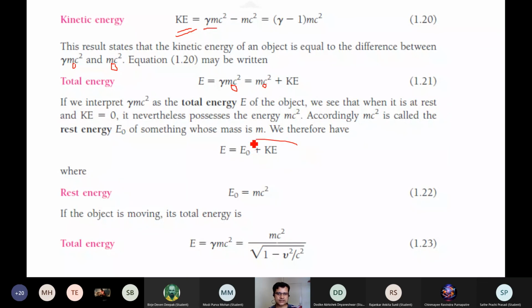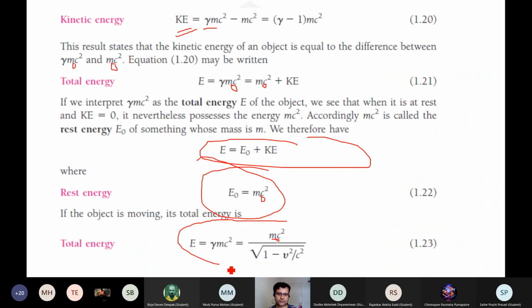So this energy relation we are talking about, the rest mass energy, ultimately gives the expression for the total energy, which we can express in terms of the rest mass energy by knowing the factor gamma.